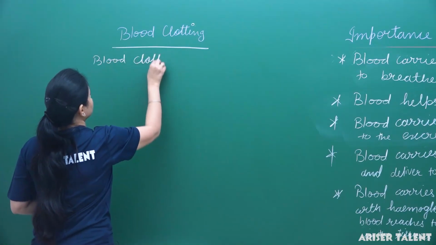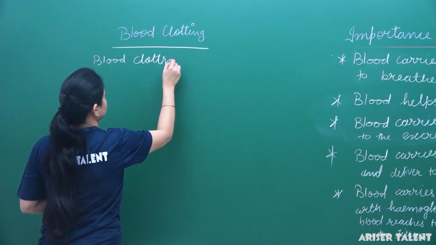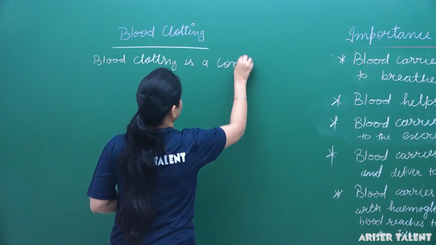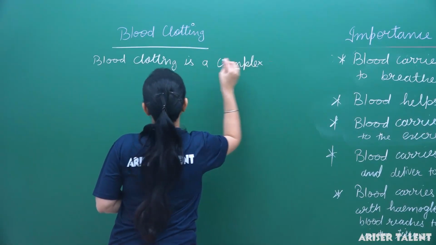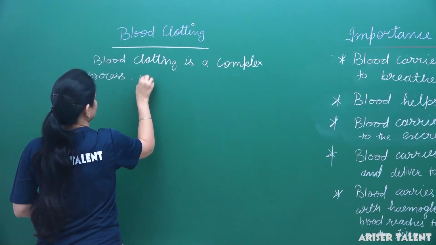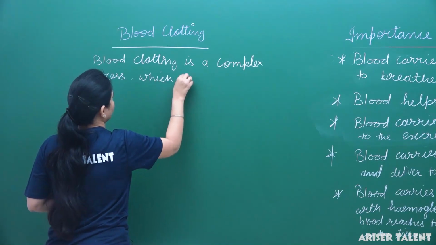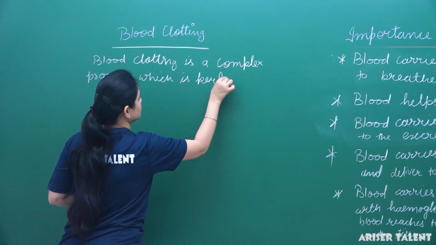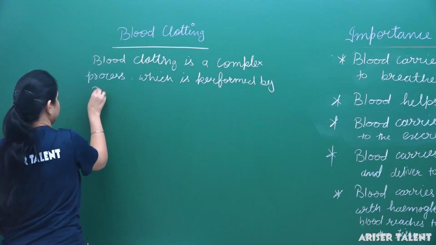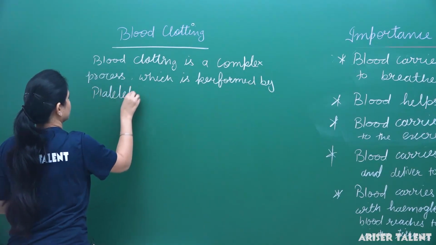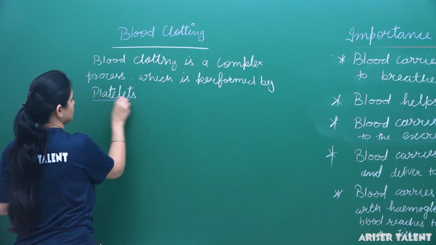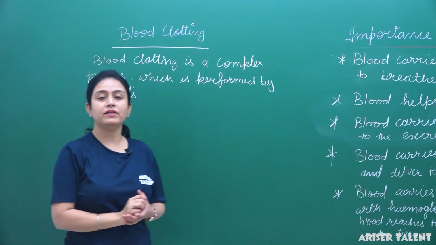Blood clotting is a complex process which is performed by platelets.